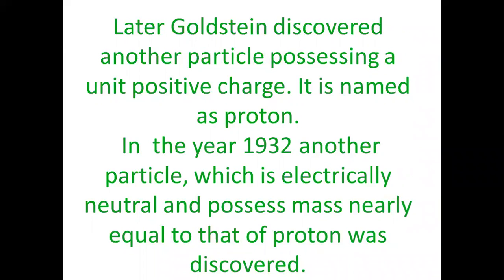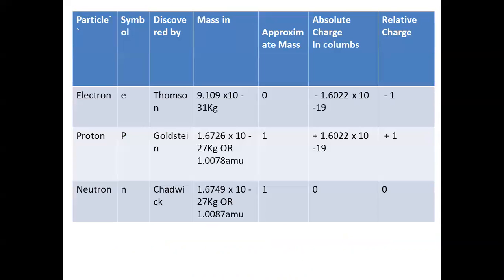In the year 1932, Chadwick discovered one more particle belonging to the atom. This particle is electrically neutral and it possesses mass nearly equal to that of the proton. Now let us see the summary of these three particles.